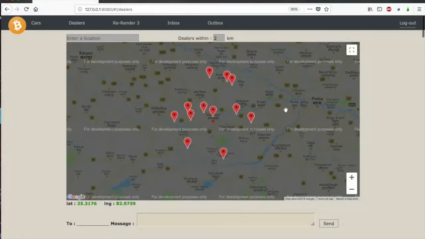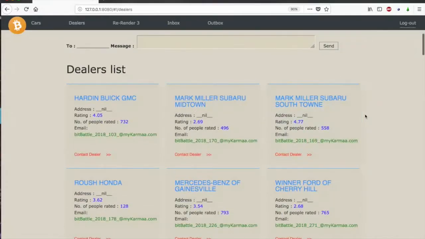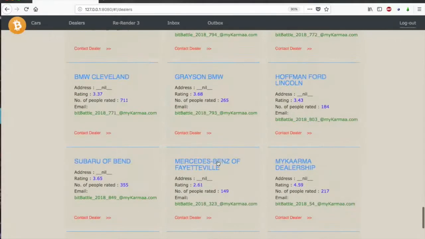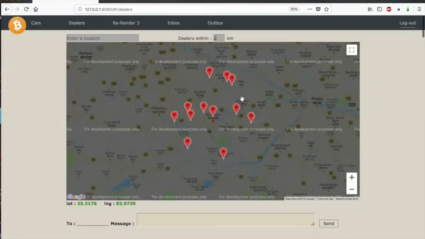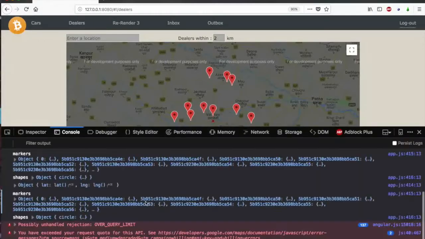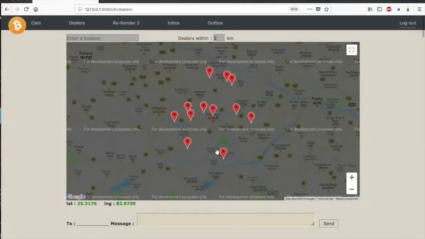By the way, there are 74 of them, and in the list you can see all the 74 dealers, but in the map we cannot see that because of this problem. So either I need to pay Google, or for free service this is all I can get for now.